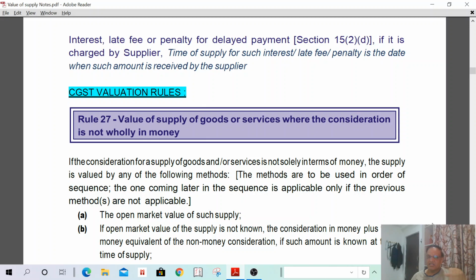Suppose today I am sending the goods. What is the time of supply? The time of supply shall be today only. Even if I receive payment after one month, the time of supply is today only, because today only I sold the goods.